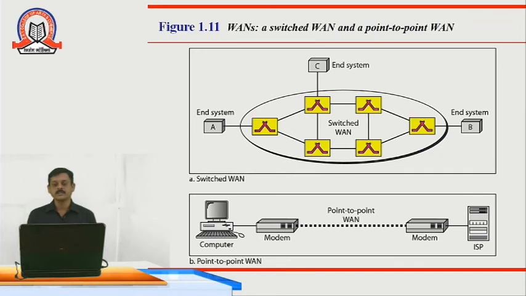Here you can see that the end systems A, B and C are connected to each other through switched LAN, and sometimes we are connected to the internet with the help of a modem, which is also an example of a wide area network.